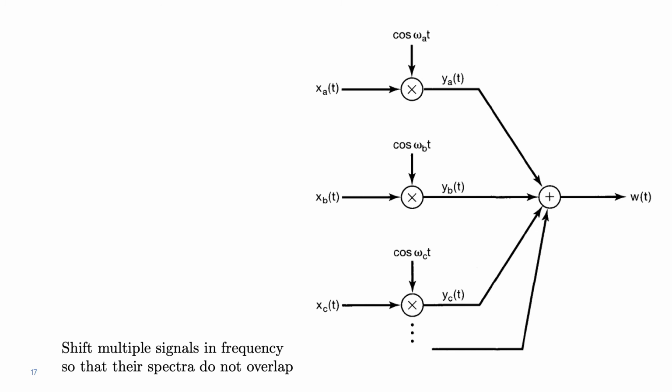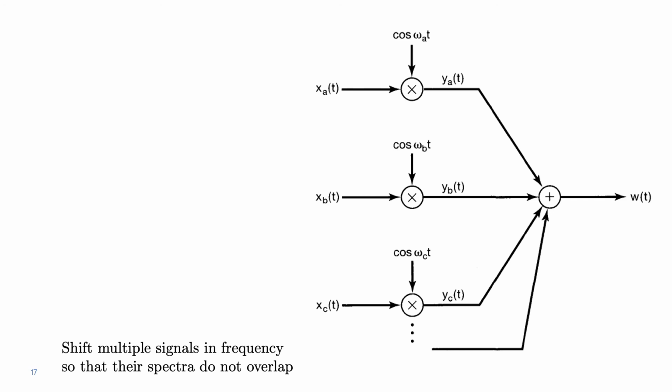So let's imagine the scenario represented on this slide. We have three different signals, xa of t, xb of t, and xc of t. These signals each carry different information. Their spectra in general overlap, but they can be shifted to different frequencies and transmitted simultaneously such that they do not overlap when they are modulated. So this is what we do here with frequency division multiplexing.